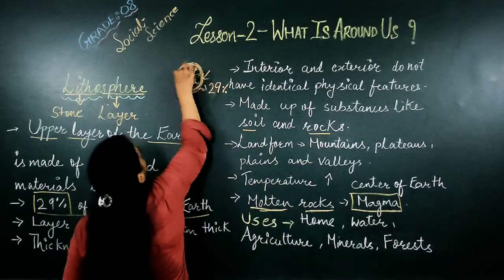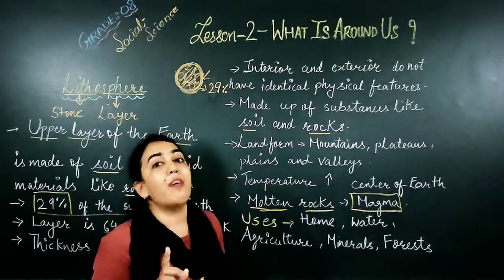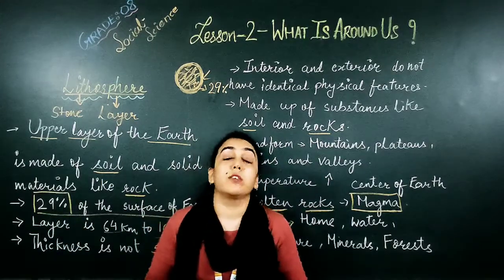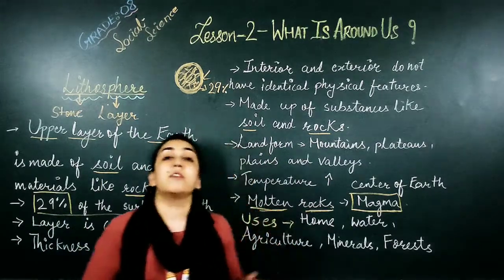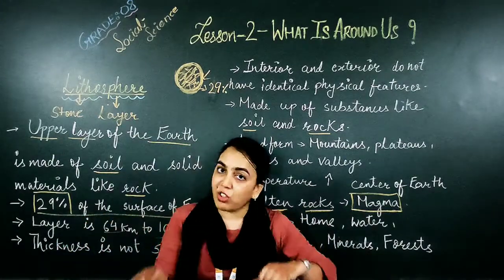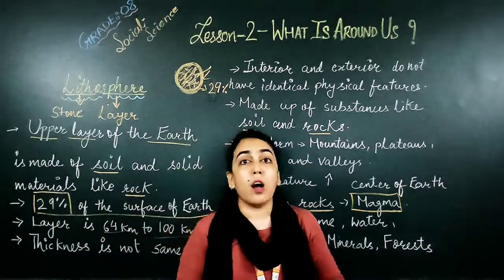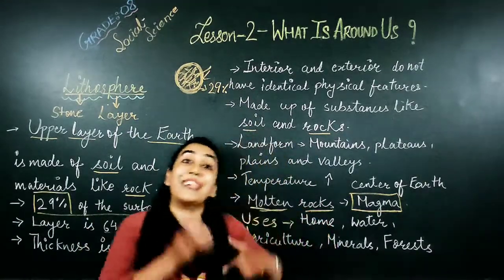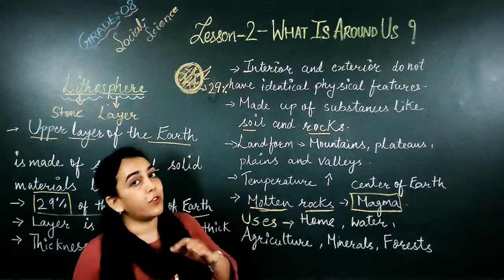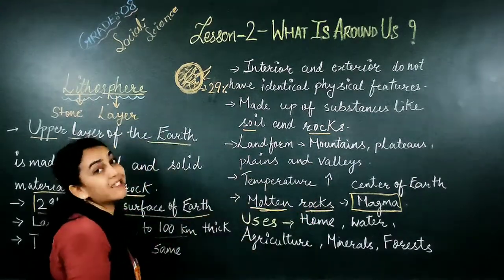ये जो layer है, this layer is having the molten material, which is semi-solid material, which is situated inside the earth, that is known as magma. When that magma comes outside, जब वो earth से बाहर आता है, how does it come out? Through volcanoes. Then when it comes out, it is called lava. When it comes on the surface of the earth, it is called lava. When it is inside the surface of the earth, it is known as magma.